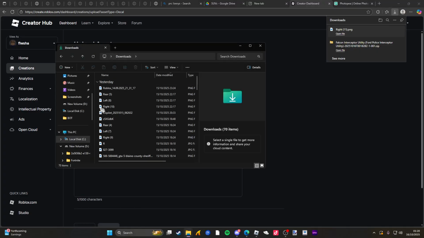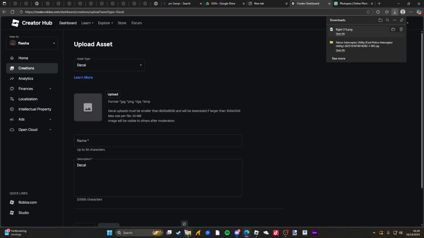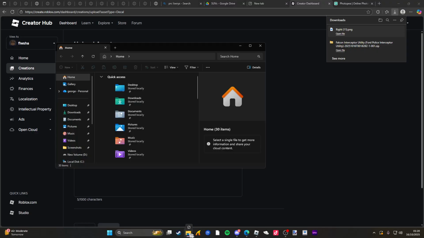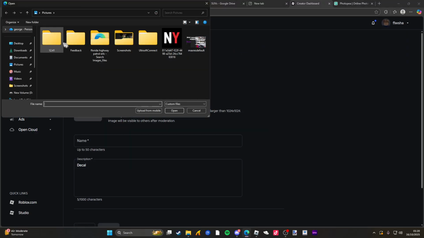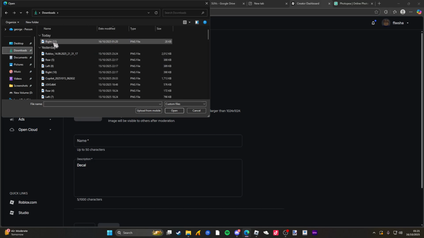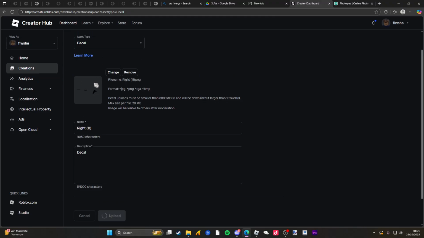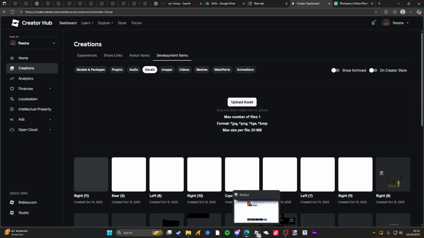And then once it's, hold on, you open your file explorer. Just in here, you go to downloads, and it'll go into your downloads. Go here, go to downloads, upload, and once that's uploaded, what you're going to do is launch Roblox.